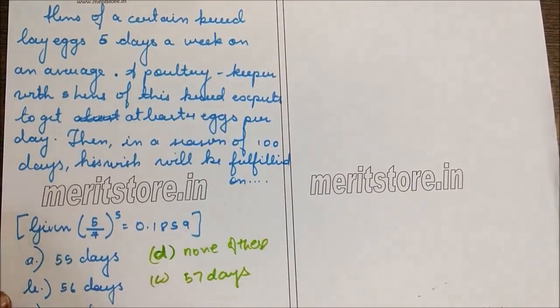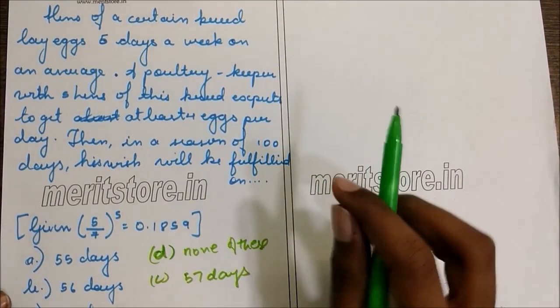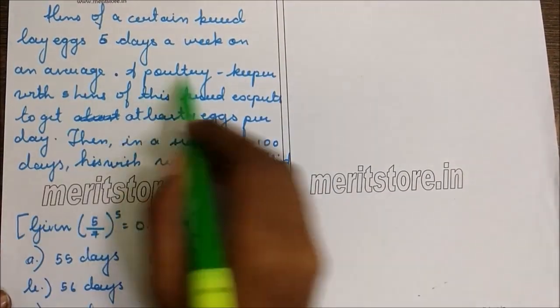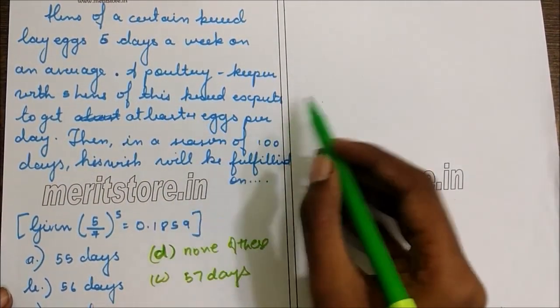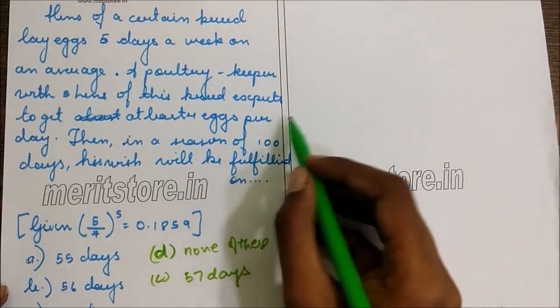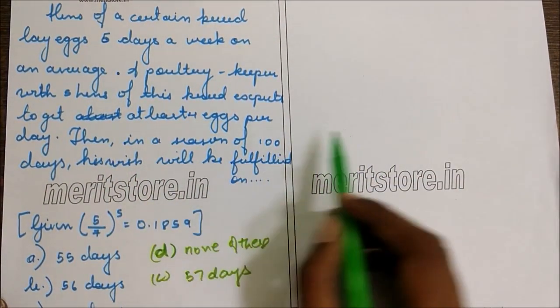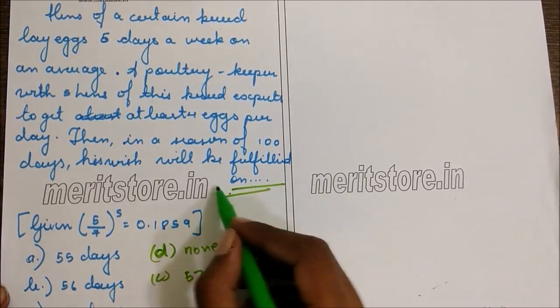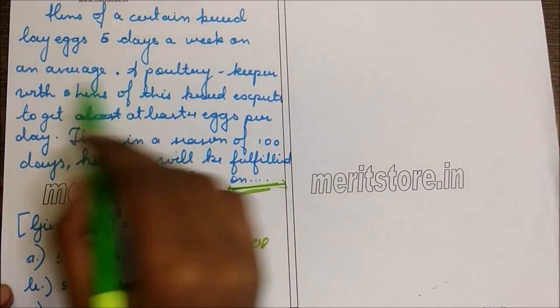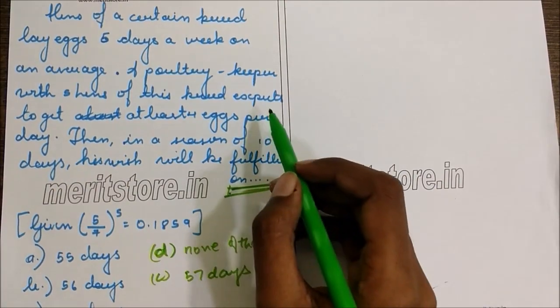Hens of a certain breed lay eggs 5 days a week. On an average, a poultry keeper with 5 hens of this breed expects to get at least 4 eggs per day. Then in a season of 100 days, his wish will be fulfilled on how many days? So we have to find the number of days when his wish will be fulfilled.